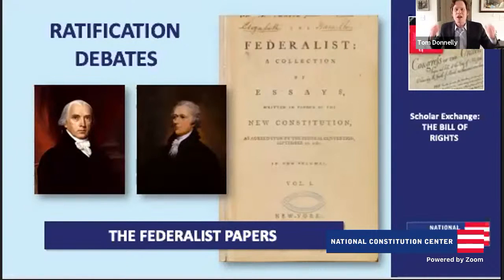Let's think about this. A Bill of Rights can't do everything we want it to do. There are dangers once you begin listing rights. Two of them spring immediately to Madison's mind. One, once you list rights, you're not going to be able to list all of the ones that the people actually have. And so you end up having a list of rights that's short? And by listing them, you then disrespect the rights that aren't listed. So it may appear to be the case that the people have fewer rights than they actually do.